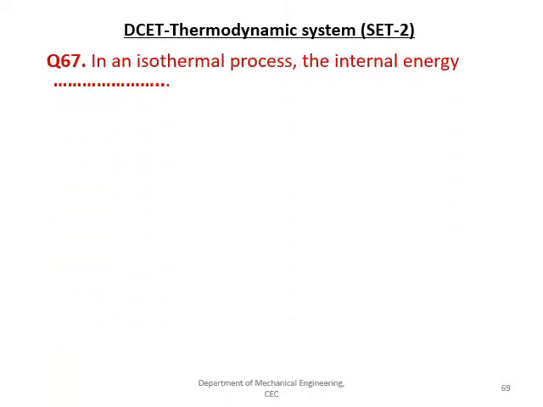The next question is, in an isothermal process, the internal energy, the given options are high, low, 0, nil. The right answer is C.